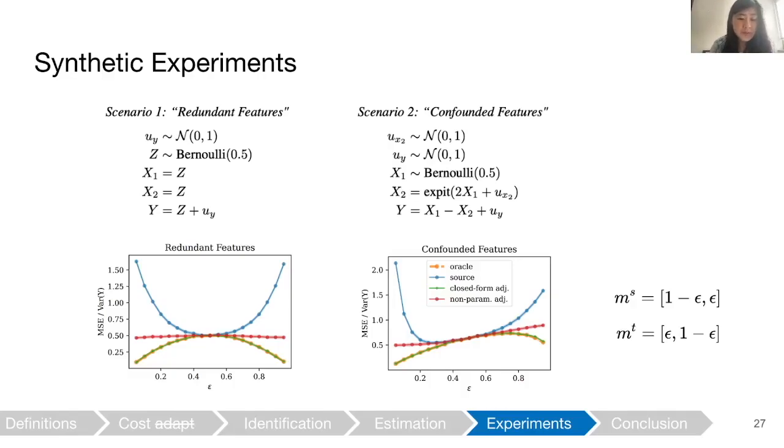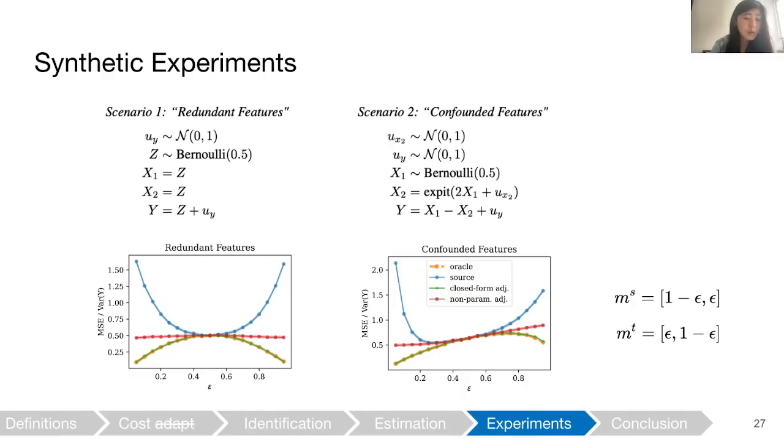And here are the results from those experiments. So we see that when epsilon equals 0.5, source and target missingness match perfectly. And that's why all of the methods perform comparably, because no adaptation is needed. And then as we move towards the edges where source and target missingness differ more greatly, we see that the source predictor in blue performs worse.